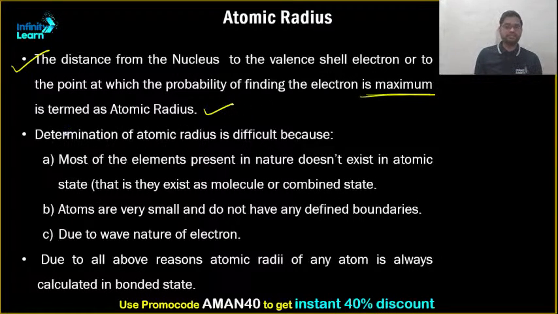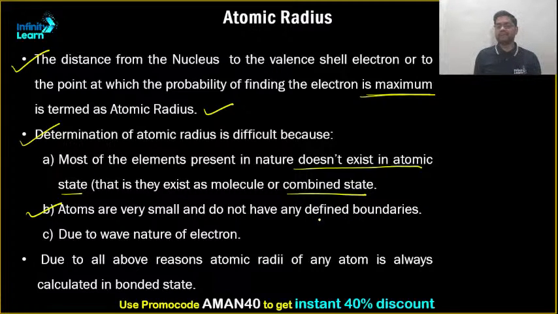But determination of atomic radius is really difficult, as I told you at the start as well. Why? Most of the elements present in nature do not exist in atomic state. They exist as a molecule or a combined state. Second, atoms are very small and do not have any defined boundaries. Last, due to the wave nature of electron, it again becomes very difficult to calculate its atomic radii. Due to all the above reasons, atomic radii of any atom is always calculated in the bonded state. And there are three types of atomic radii that we define.